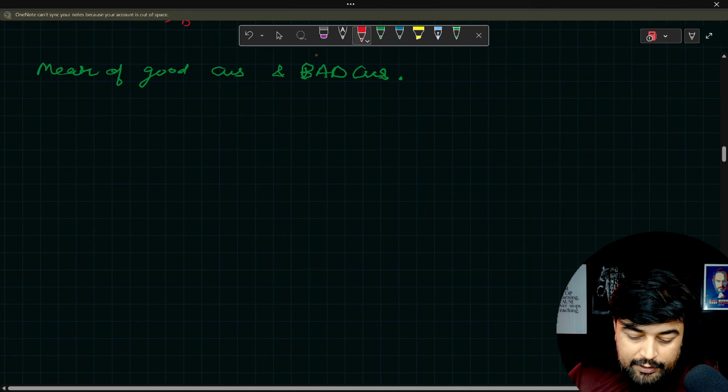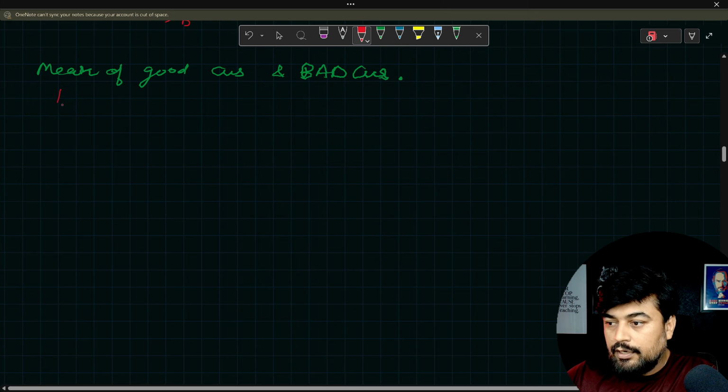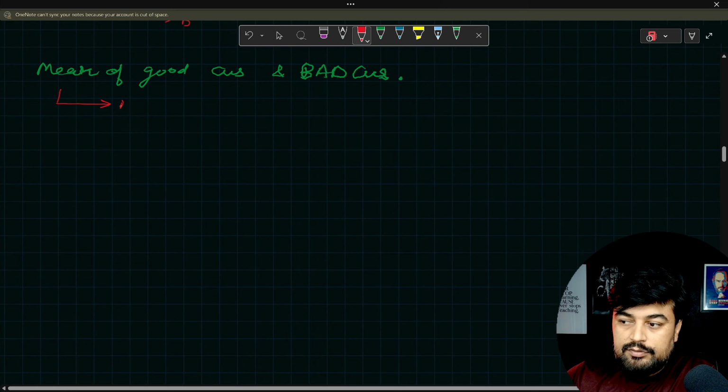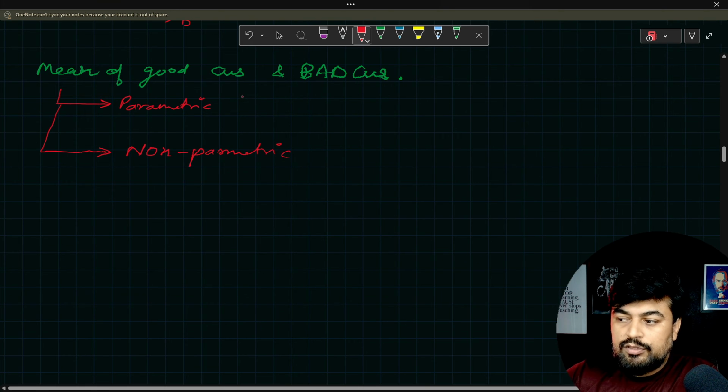Okay, number one. Now you have the mean. So the mean is further divided into two types. One is parametric, and the second is non-parametric. So you will do some further tests on this. Let's say you will check the ANOVA.